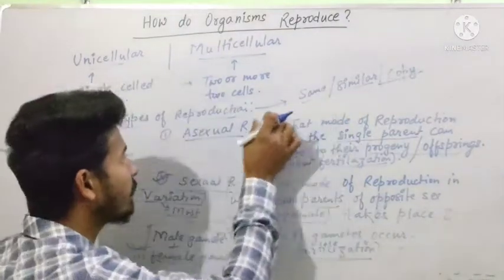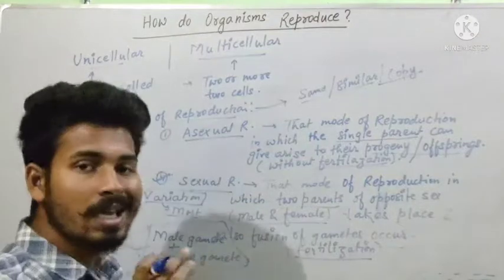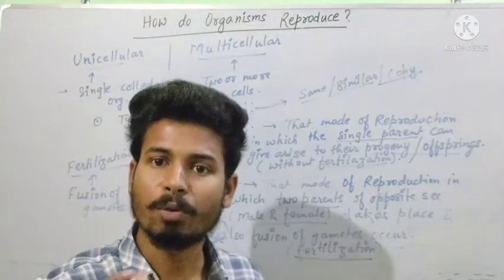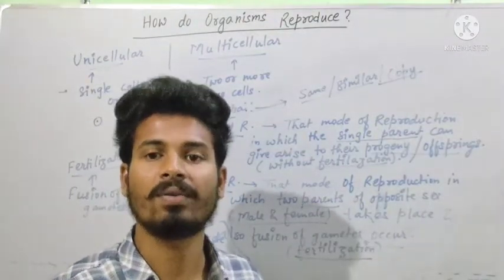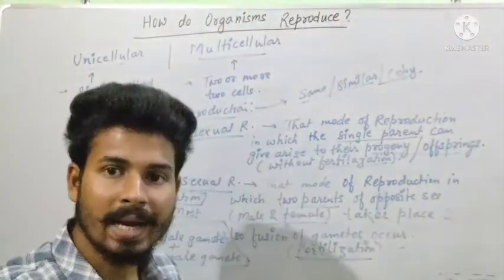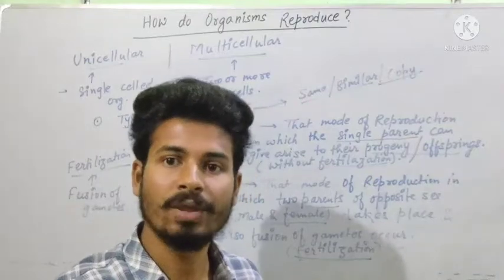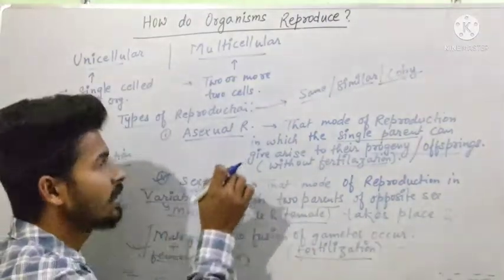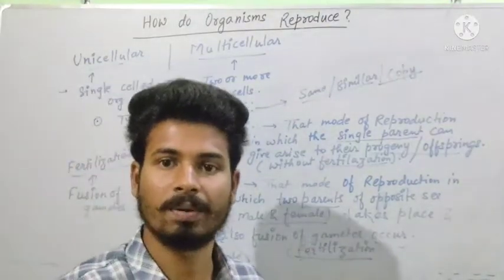In this mode of reproduction, the parent and the progeny will not differ from each other, so we cannot distinguish the parent and the progeny, as there is no variation in the asexual mode of reproduction.